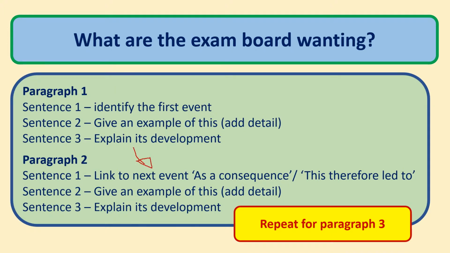So as a consequence of that, or this therefore led to, give an example of the new factor you're going to examine and explain its development. And then you would simply repeat all of that with paragraph 3.